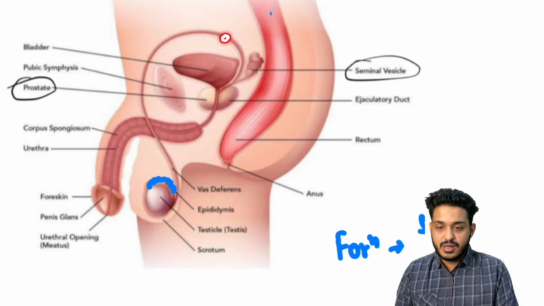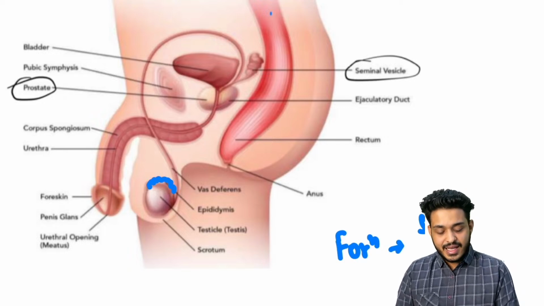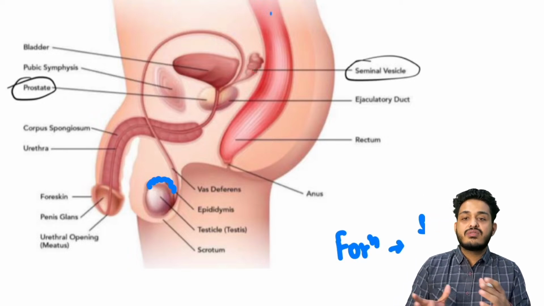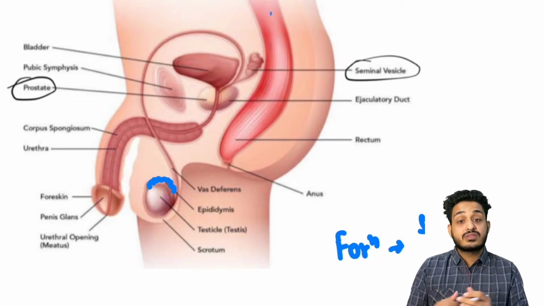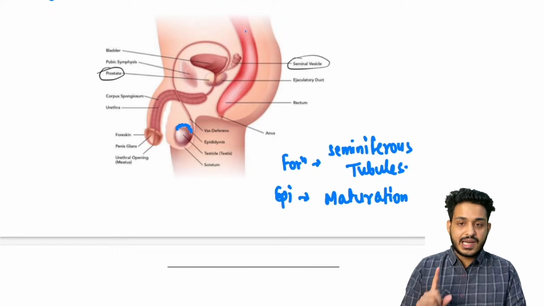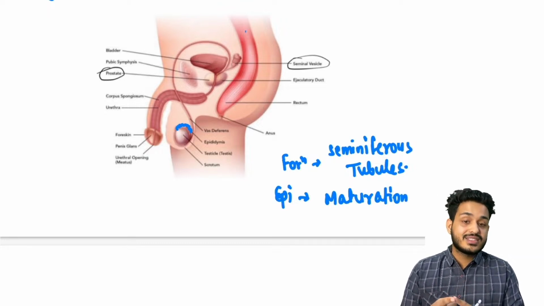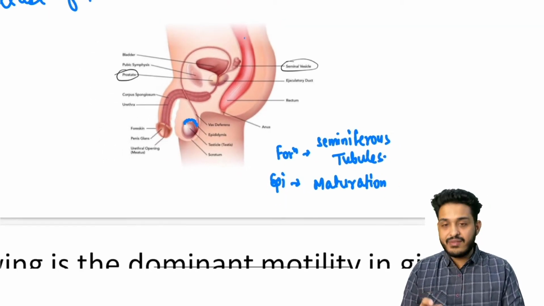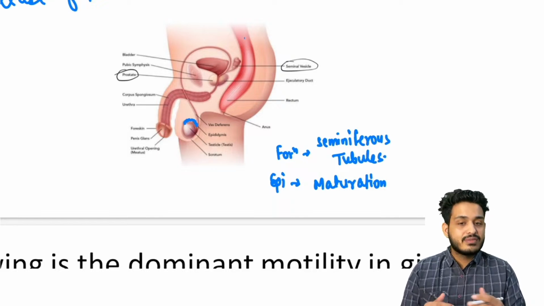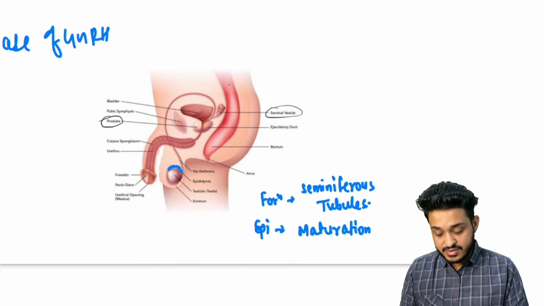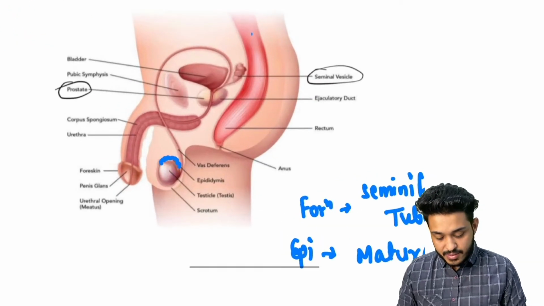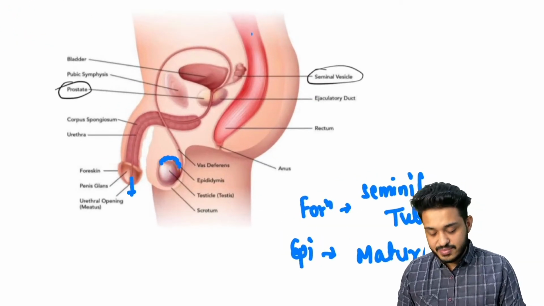Earlier it was sperm. Sperm is coming from the testes, and when it is mixed with the seminal fluid and the prostatic fluid, what is it going to become? It is going to become semen, right? Semen analysis, there will be a question. You will have tests like these, right? Very, very important. We'll be discussing that as well. So this is the complete pathway, and through here the sperm will go out.